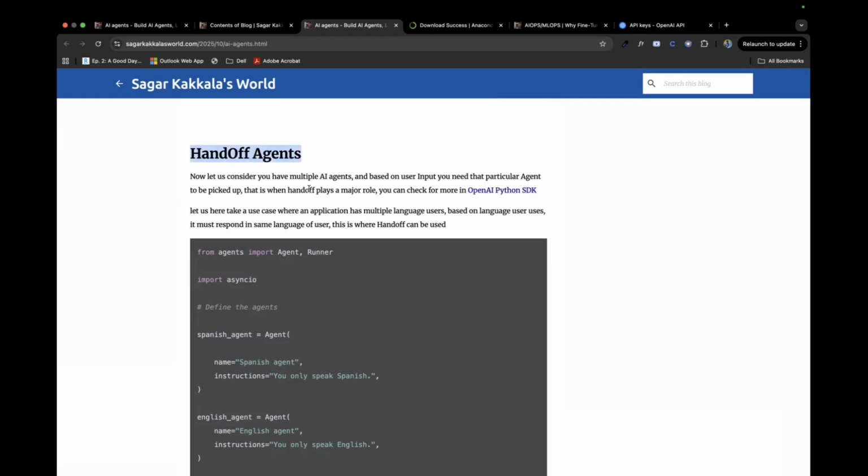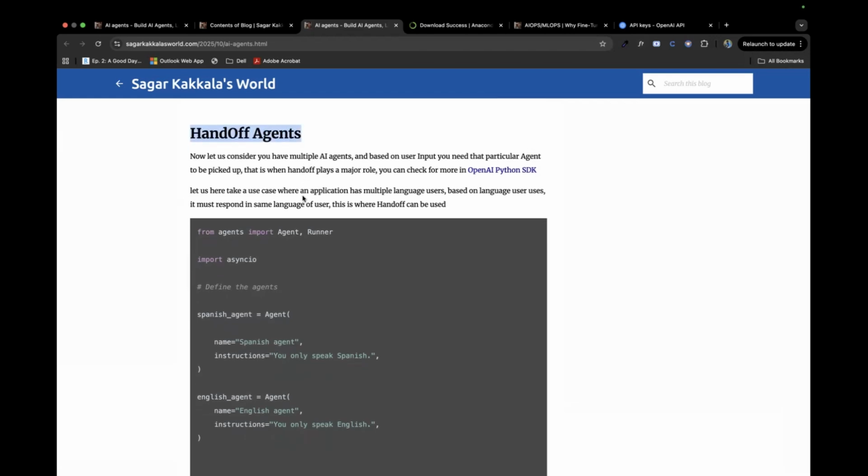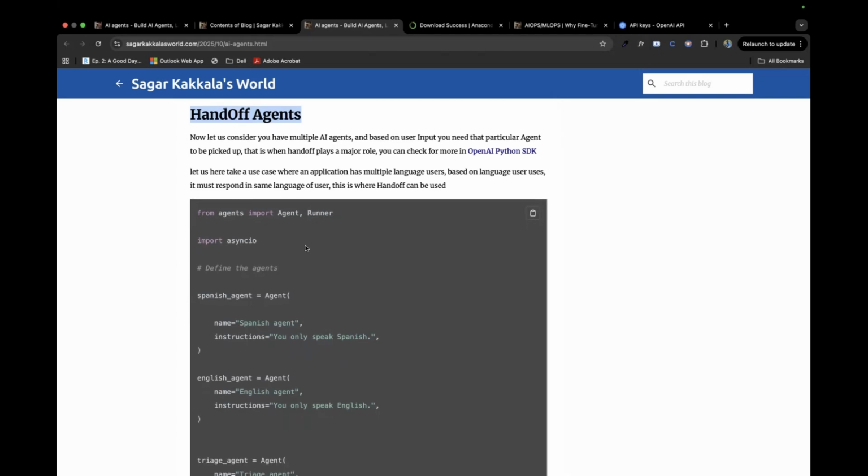The same way with handoff agents. Let's say you are in Europe, and each country has its own language, and people prefer to have text, apps, or even the keyboard in their own languages. Now if you want to run something like a food delivery app all over Europe, for Spain you had to go for Spanish, and for France you had to go for French. Your app must speak in French. So this is how handoff agents could come into place.